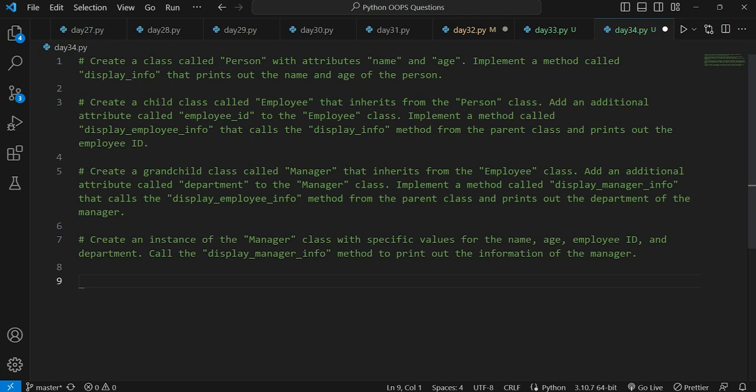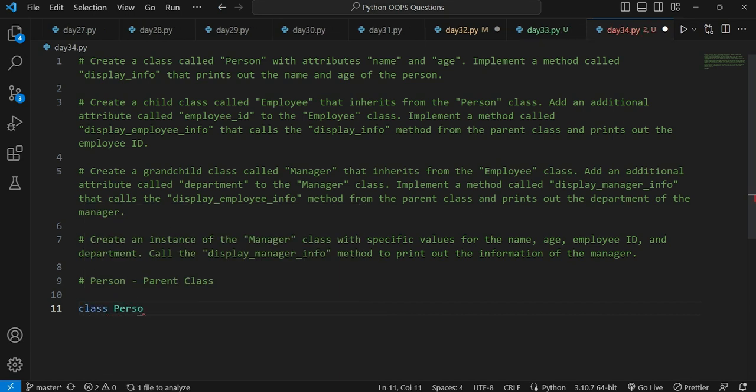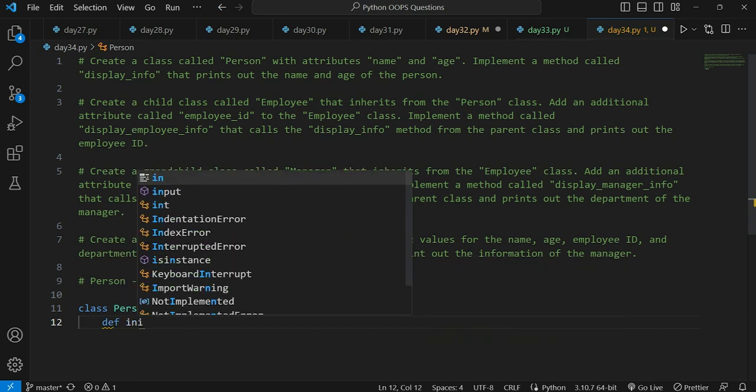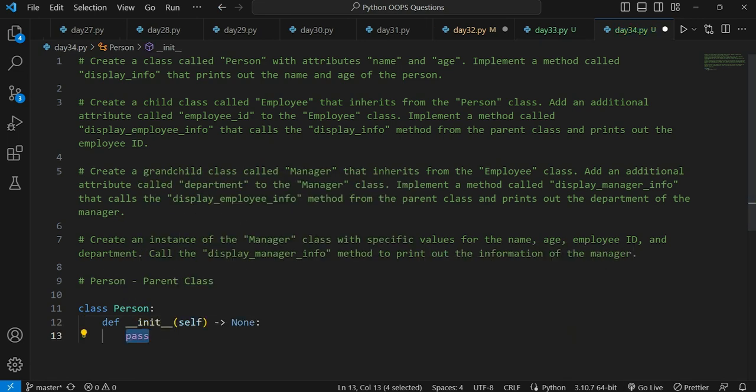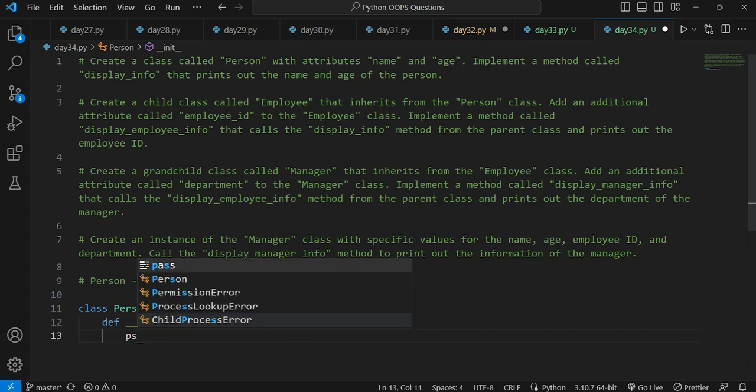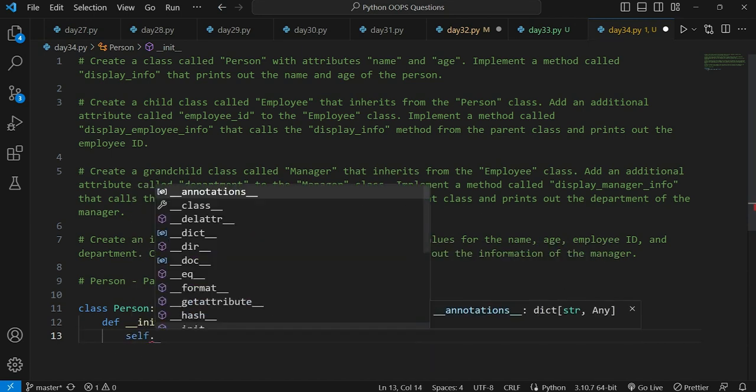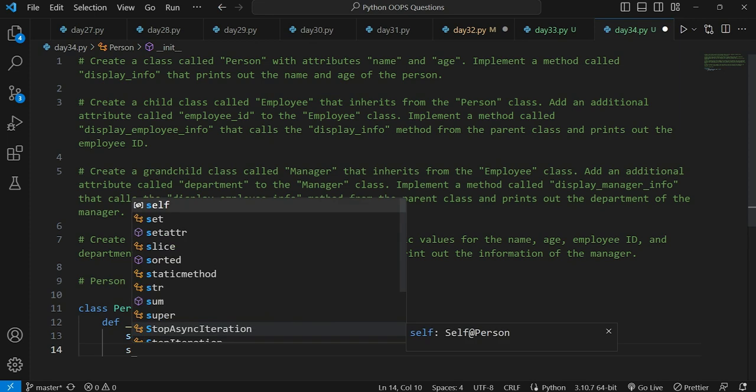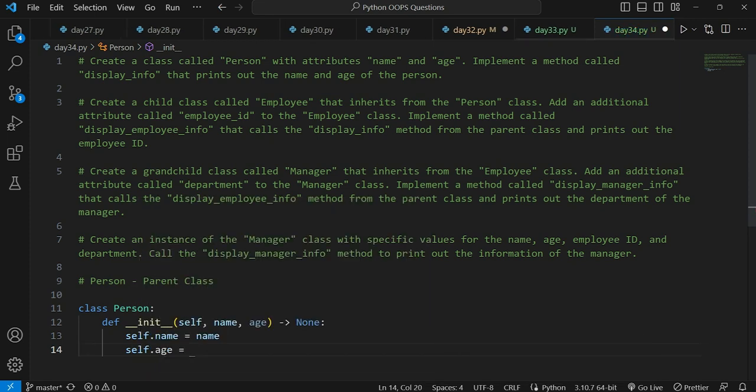Create a class called person with attributes name and age. Implement a method called displayInfo that prints out the name and age of the person. So let's do this. First of all, I will be writing person, and this is a parent class. Now I will be creating a class called person, and I will be writing the two instance attributes, name and age: self.name is equal to name, self.age is equal to age.